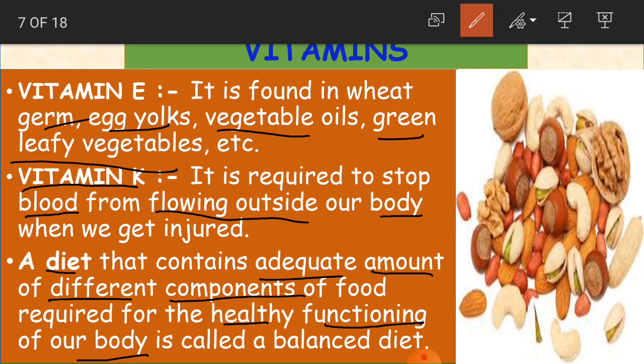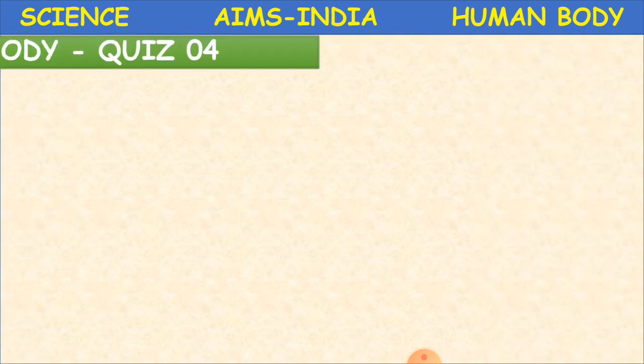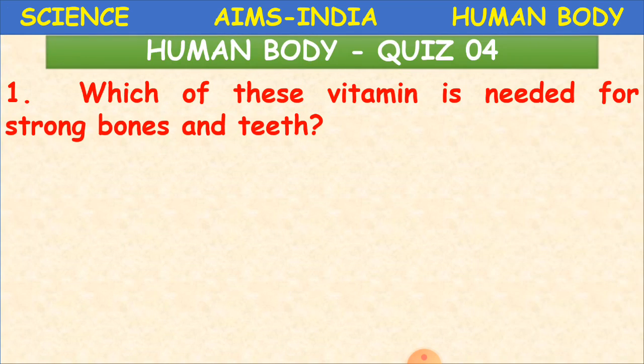We have to take every component in a sufficient quantity. Then our body will have a healthy functioning process. Okay, and it is called a balanced diet. Clear, children? Yes. So hope you are clear with all this, and now we'll go for a question and answer session. So we are going to revise and learn something more about the topic.